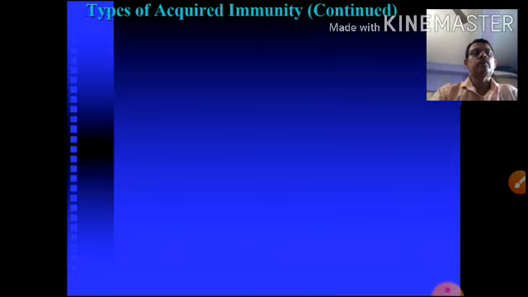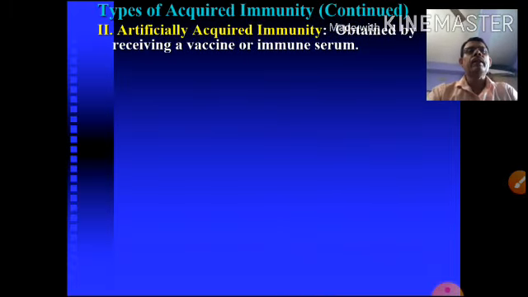Types of acquired immunity. Artificially acquired immunity is obtained by receiving a vaccine or immune serum.